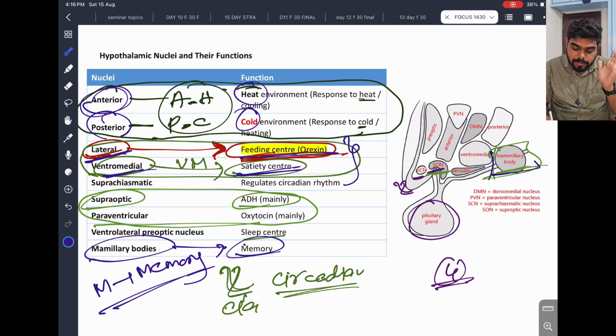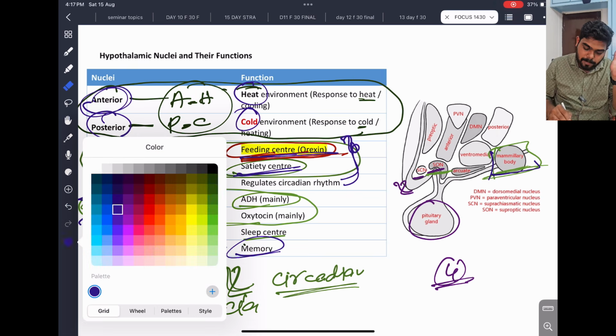There are drugs coming in this. Okay, so this I'll refer and prepare for another day. This is very important. Suprachiasmatic, circadian, and supraoptic areas, paraventricular oxytocin. These are very important hormones. Mammillary bodies, it is going to memory also.